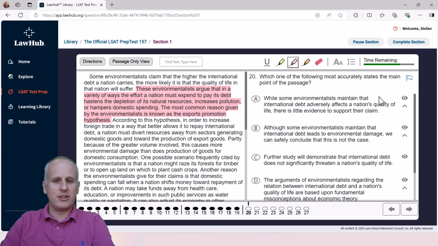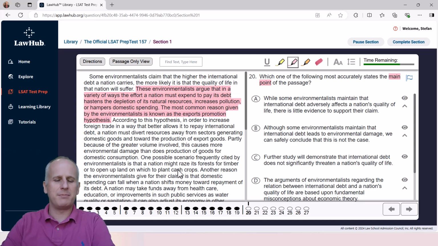Here we are, engaging question 20, which, if we read the stem, states: which one of the following most accurately states the main point of the passage. So we're going to just highlight main point. And we would have just completed the upfront read. But for the purposes of this video, let's reread our main idea sentences alone to reacquaint ourselves with the narrative that we focused on, and then use that summary to inform process of elimination for the answer choices for number 20.